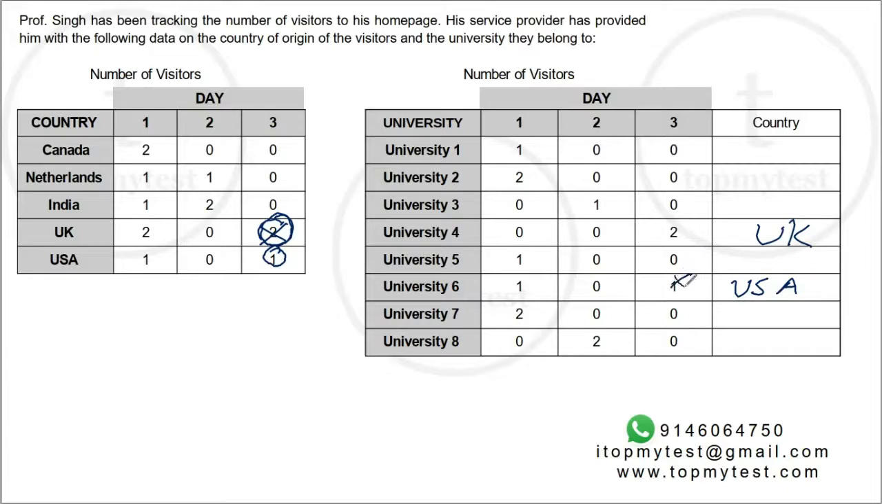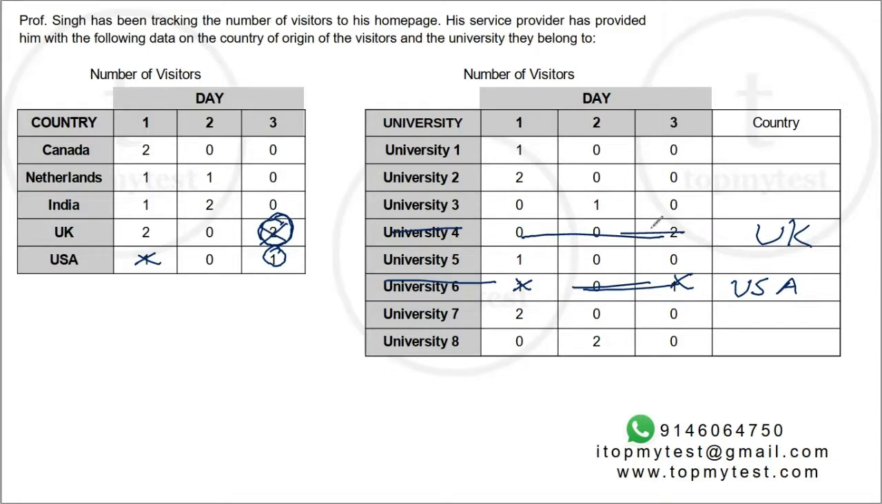Right? Now, you also have University 6 having a visit on day 1. Now, it will still belong to USA. So this number has to be accounted under USA's numbers on day 1. So this number is also accounted for. Okay, so I have taken care of University 6 completely. I have taken care of University 4 completely.